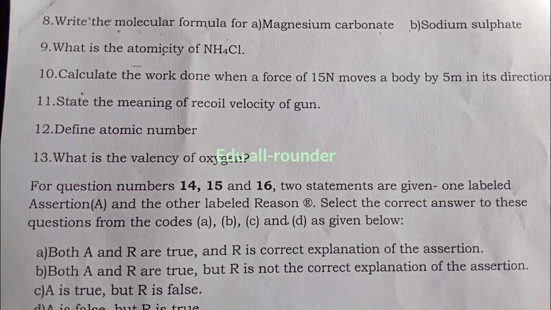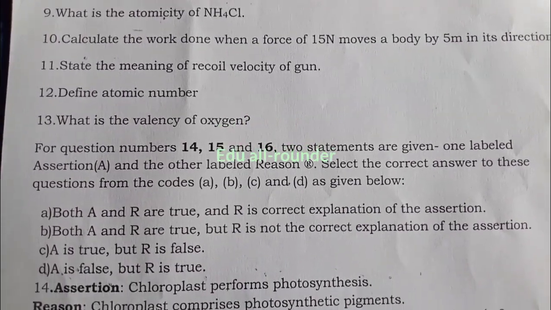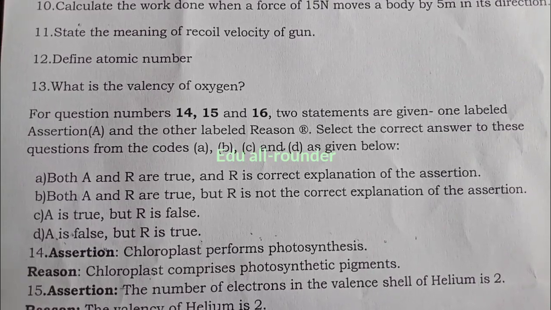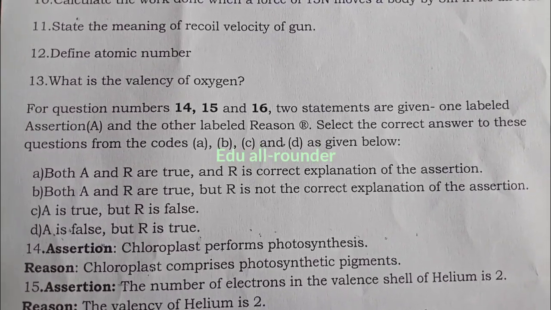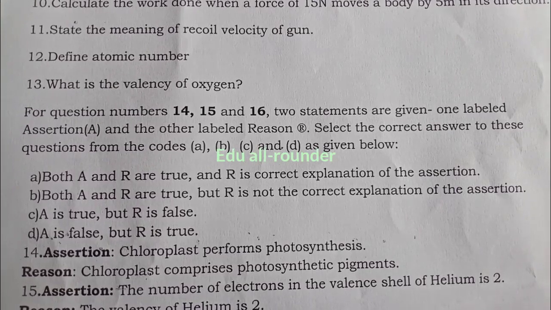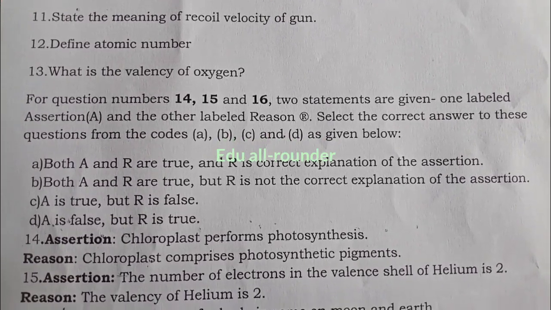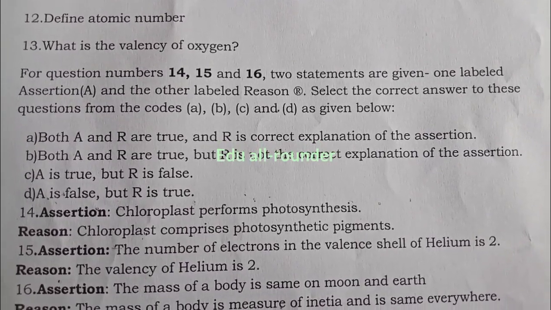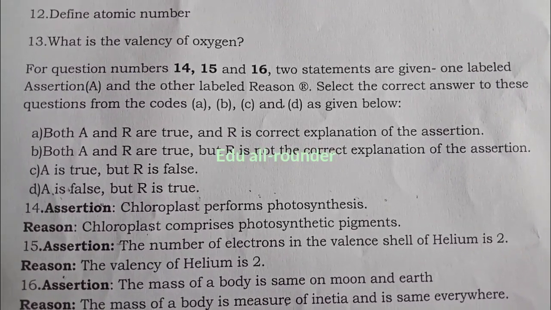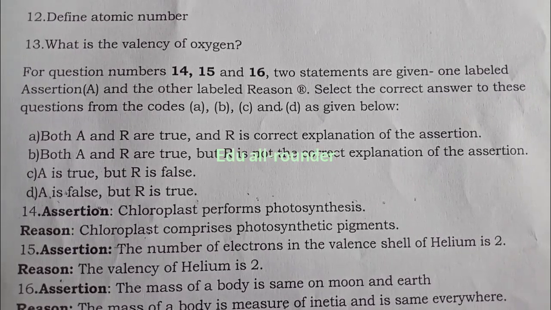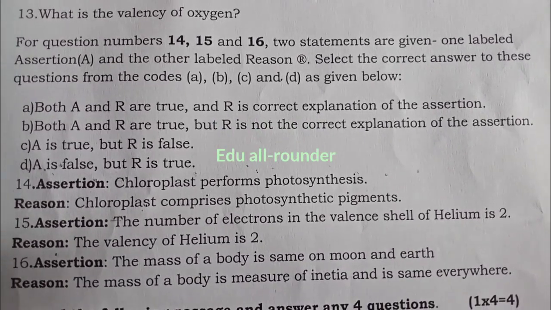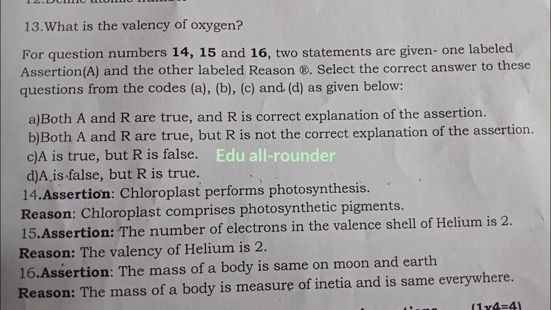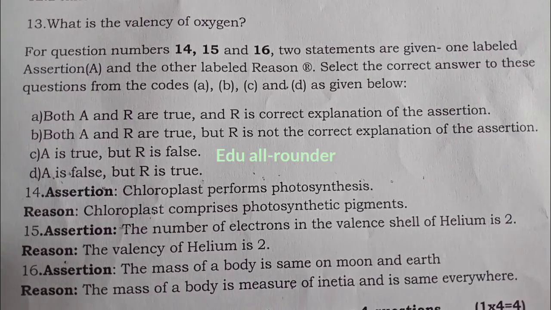For question numbers 14, 15, 16, two statements are given, one labeled assertion A and the other labeled reason R. Select the correct answer to these questions from the options A, B, C and D as given below. A. Both A and R are true and R is the correct explanation of the assertion. B. Both A and R are true but R is not the correct explanation of the assertion. C. A is true but R is false. D. A is false but R is true.